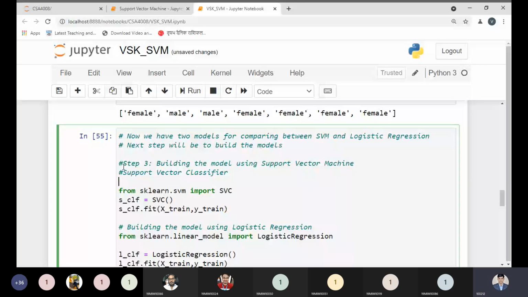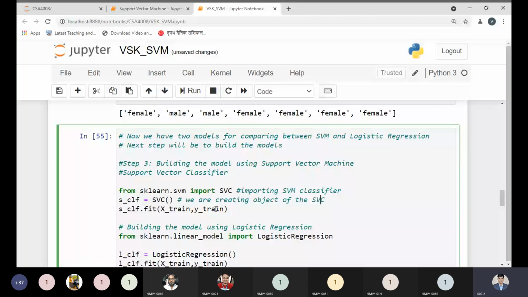Now, from sklearn.svm import SVC. So what we are doing here is importing the SVM classifier. As we have done with logistic regression and polynomial regression, the same thing we need to do here. Here we are creating an object of the SVM classifier, or simply SVC.